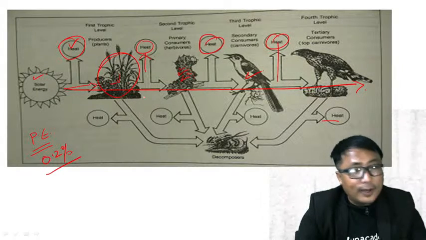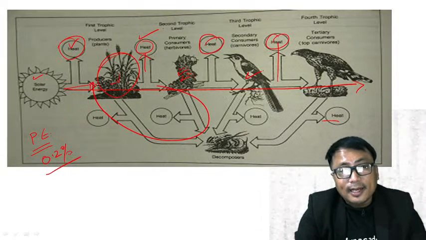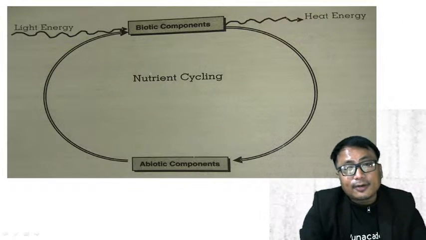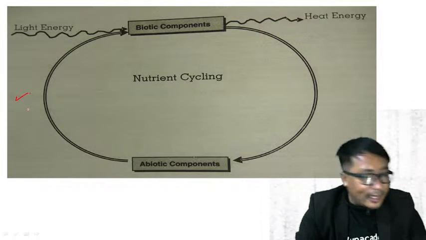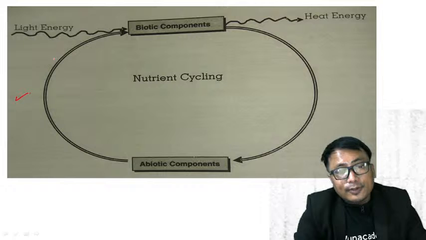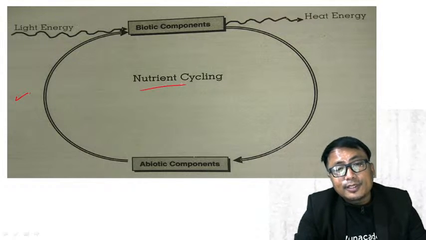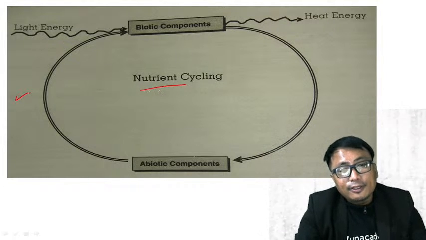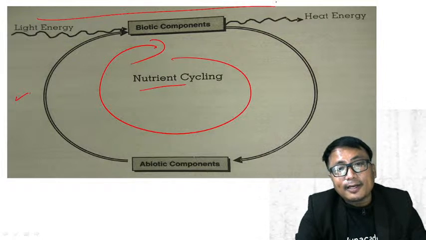Remember, energy, if lost once, is lost forever. It does not cycle back as it does in the nutrient flow. Clear? So this is how you see the comparison between nutrient cycling and energy flow. Nutrient flow is cyclic in nature like this, whereas energy flow is linear like this. Light energy comes in, heat energy goes out.